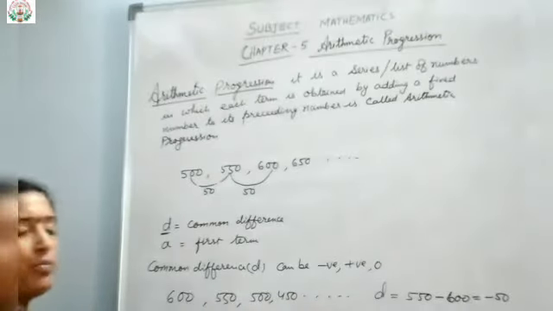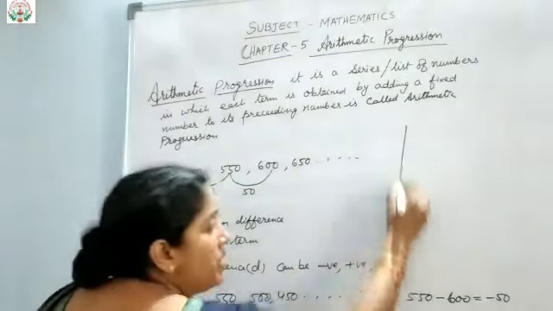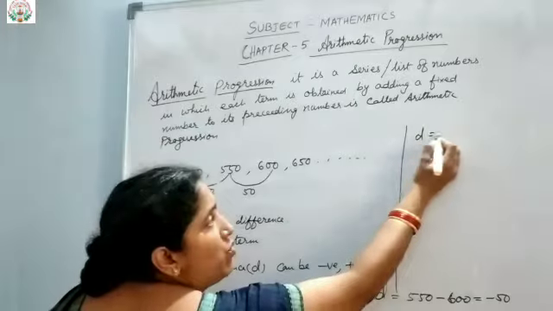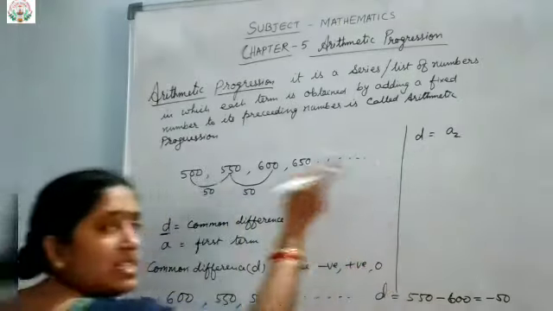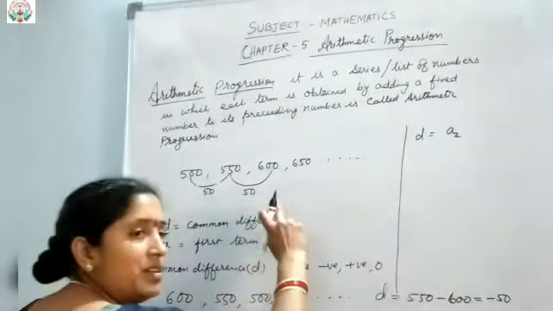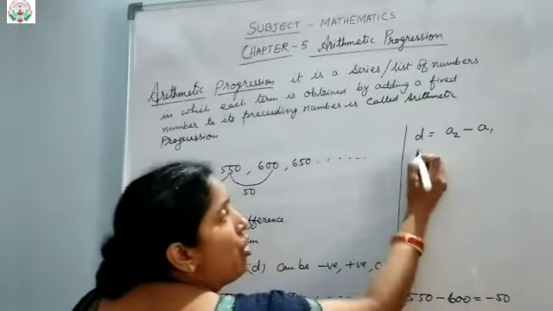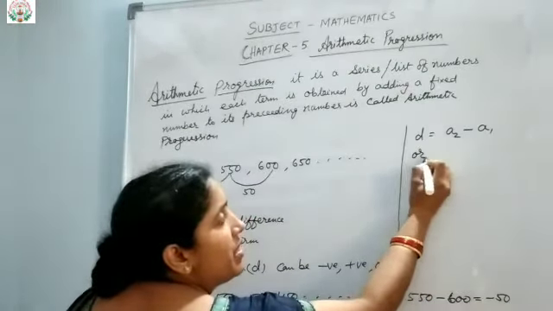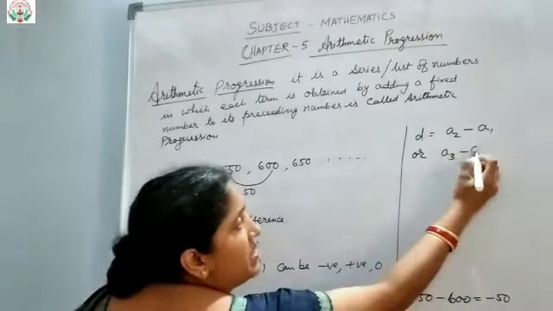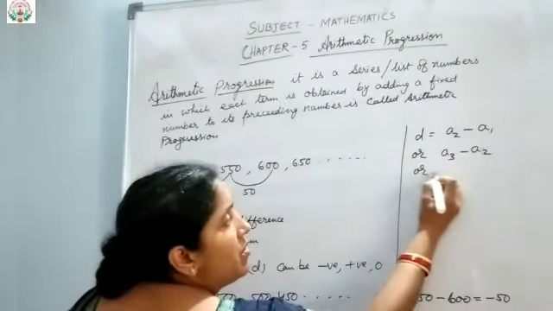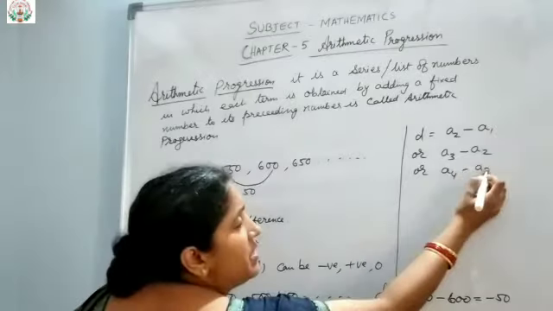Okay. Now common difference, how will you find? Common difference D will be equal to A2, that is the second number of the series, minus the first term, or you can write A3 minus A2 or A4 minus A3.